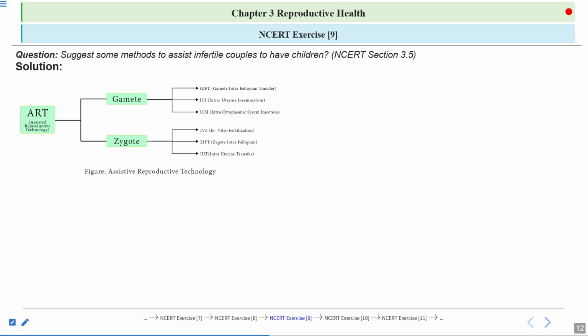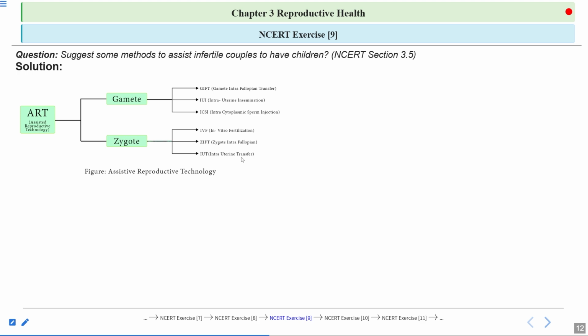Now the zygote is formed. Zygote will further divide to form the embryo. Clear? So IVF is followed by embryo transfer. Or in simple words, you can say after IVF, embryo transfer is done. Now this embryo can be transferred into the fallopian tube, or it can be transferred into the uterus. So here you can see after IVF, embryo is transferred. Embryo can be transferred by two methods: ZIFT, which is zygote intrafallopian transfer, and IUT, which is intrauterine transfer.